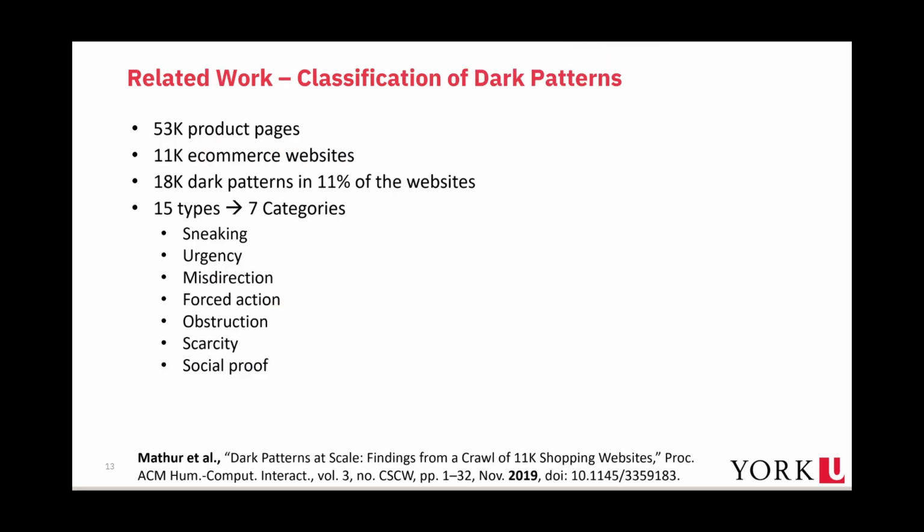Some work on the prevalence of dark patterns has been done in existing literature. Prime among them is Mathur et al.'s 2019 study, in which the authors performed an analysis of approximately 53,000 product pages from 11,000 e-commerce websites to identify the types of dark patterns used by these websites. They found approximately 1,800 dark pattern instances in 11% of the websites, which were classified into 15 types and 7 categories, including sneaking, urgency, misdirection, scarcity, and social proof.